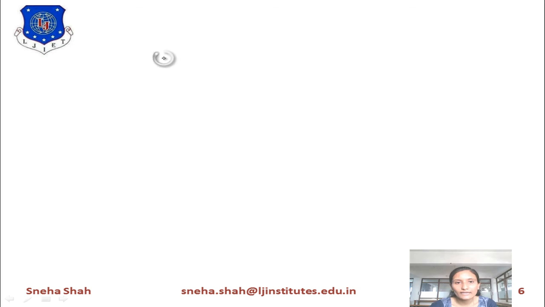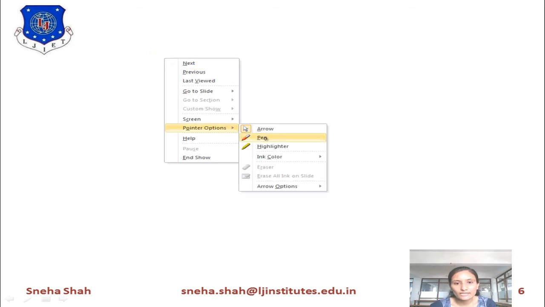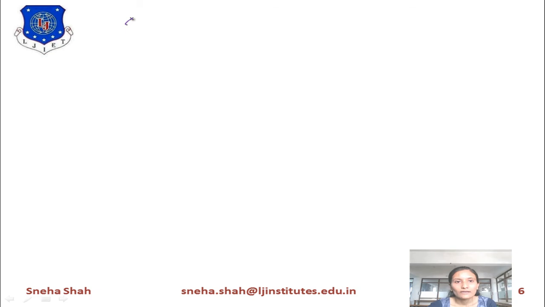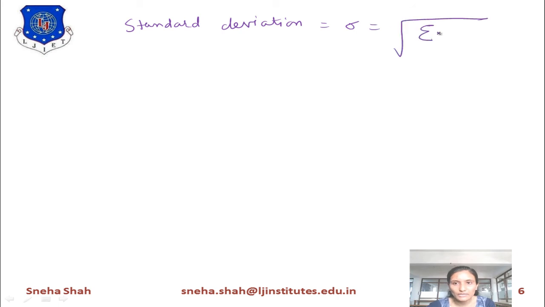First of all, I will write the equation so that you can see which terms are required. The equation of standard deviation is sigma equals under root of summation f times x minus x bar whole square upon capital N. It means we have to find the value of x bar, summation f and the value of capital N.